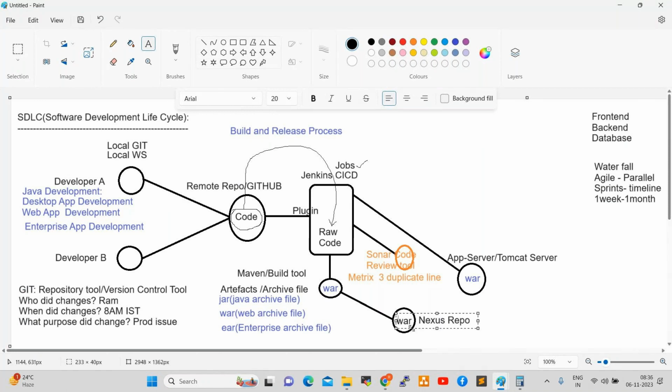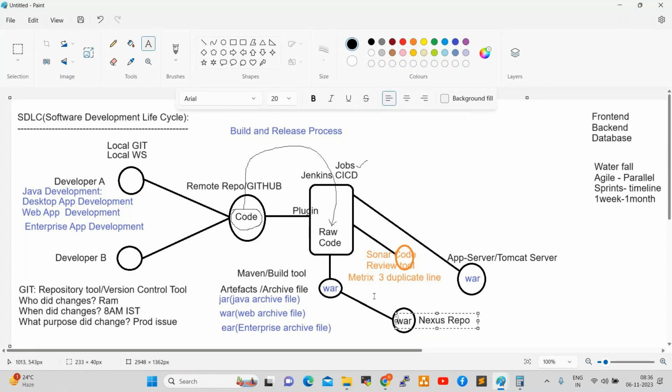So whenever we have a release, what is a release? Anyone? Developers always talk about release. We have this weekend release, next weekend release. Once a sprint is completed, that will be converted into one war file that we can store onto Nexus. Whenever we have a release, by that time we can push these war files to the application servers and deploy. In a live application, on the fly we can push this war file to the application server.